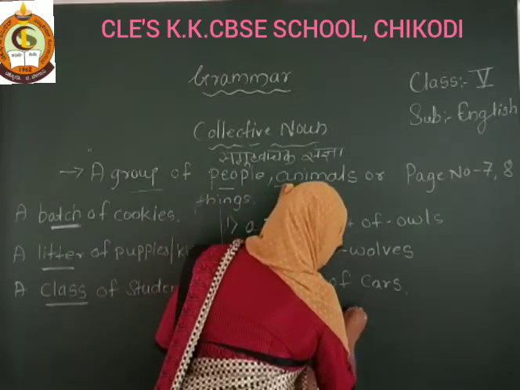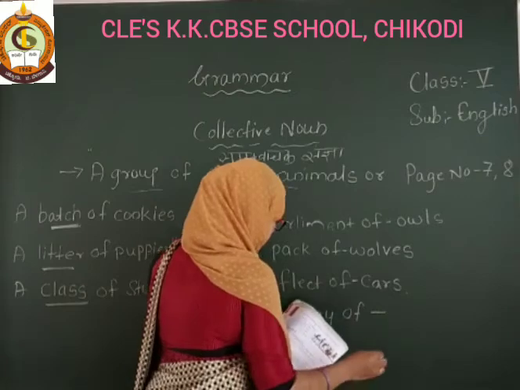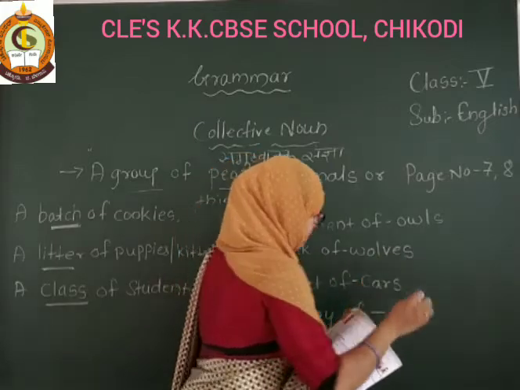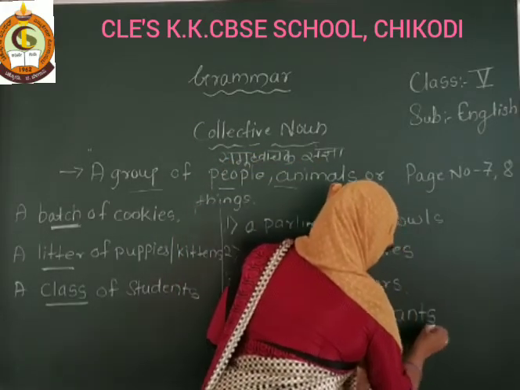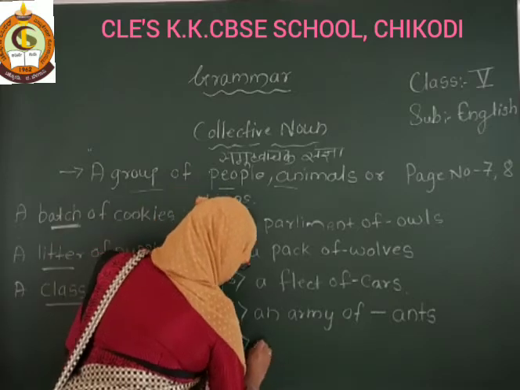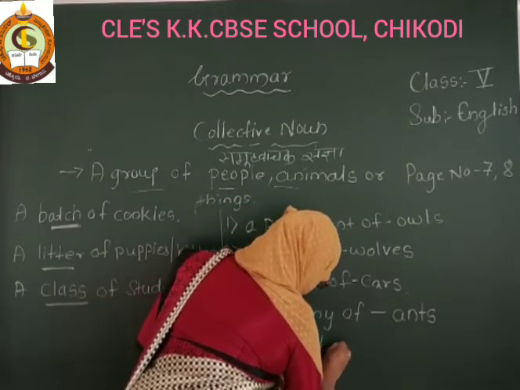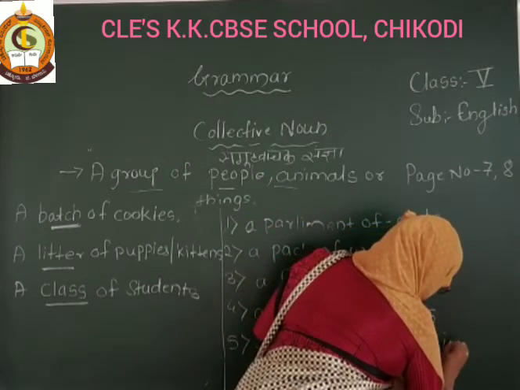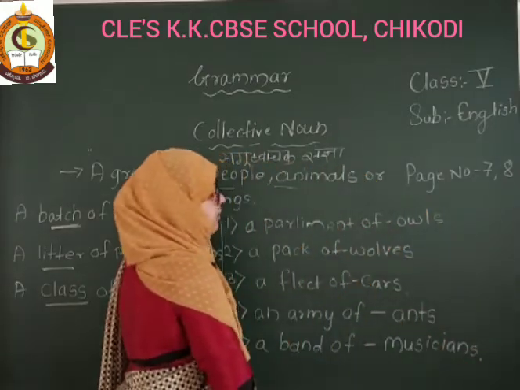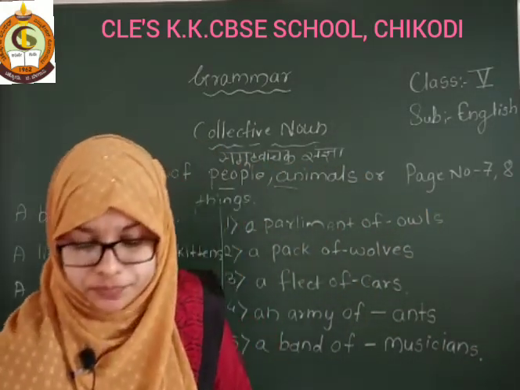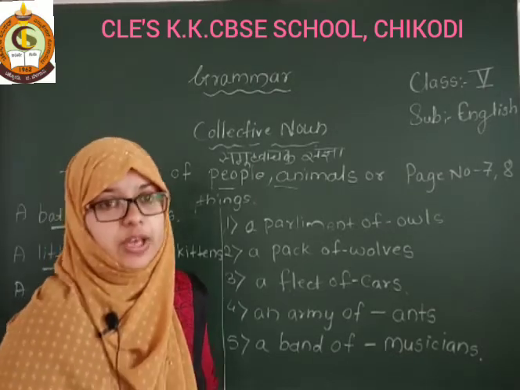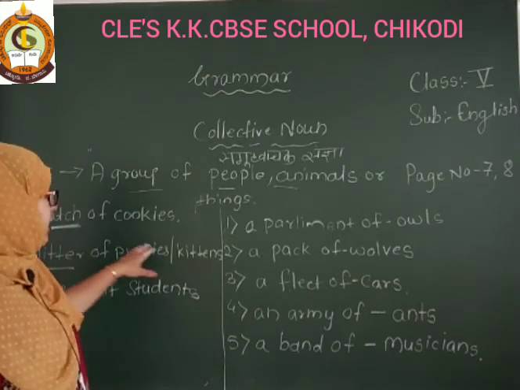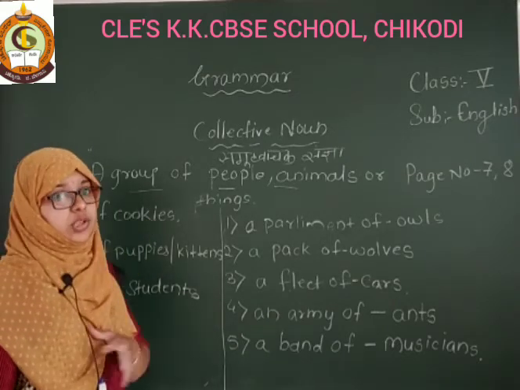army of ants. And fifth one, a band of musicians. Got it? So collective noun means what? Collective noun, yes, we are using for a group of people, animals or things. Got it? So here we learn lots of collective nouns.